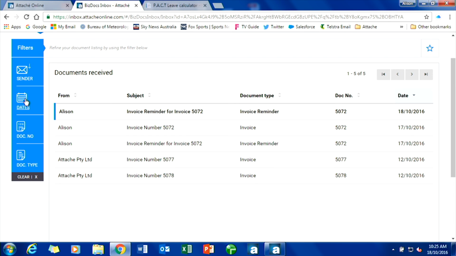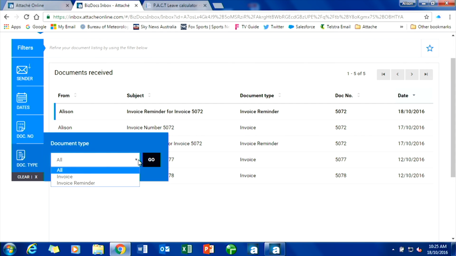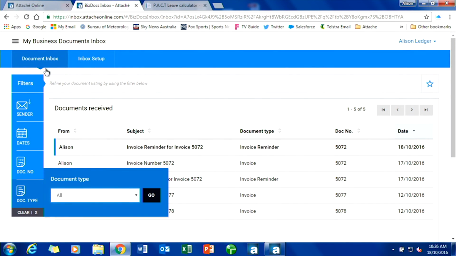You can also filter by dates, by a particular document number, or by a particular document type, because remember we've got the invoices and the reminders. You also might have statements in there, and remittance advices that you've received. So all those documents are there for you to have access to. So that's the actual inbox.